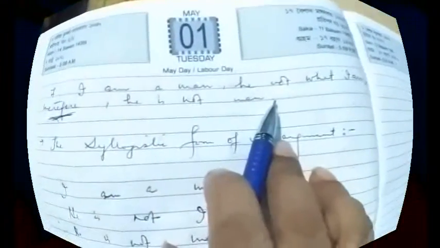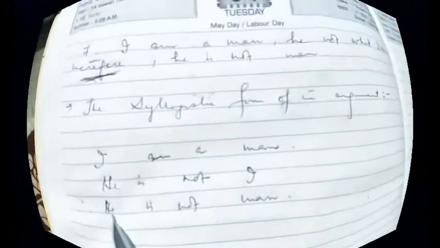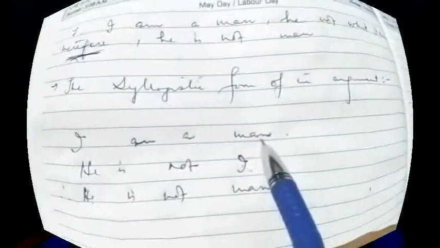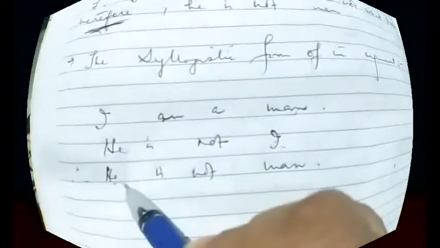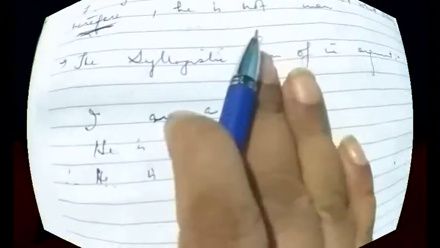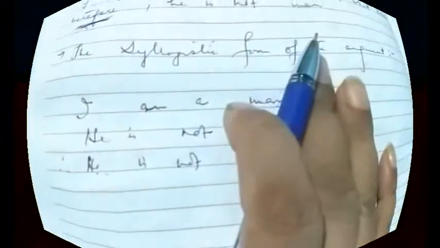And the last one. Okay. I am a man, he is not what I am, therefore he is not man. So he is not man is the conclusion. He is the minor term. So he is not what I am. He is not I. Actually what I means what I. He is not I. And I am a man. This one is left. I am a man. Okay. So he is the first term, I is the second term and man is the third term. So 3 terms are there. So it doesn't commit the fallacy of 4 terms.